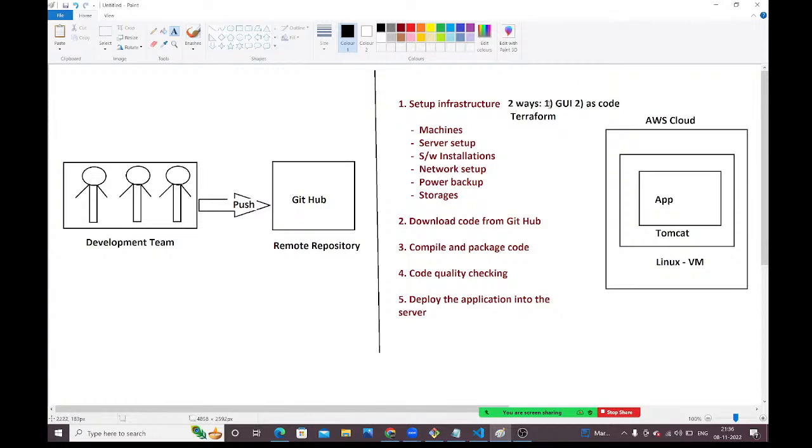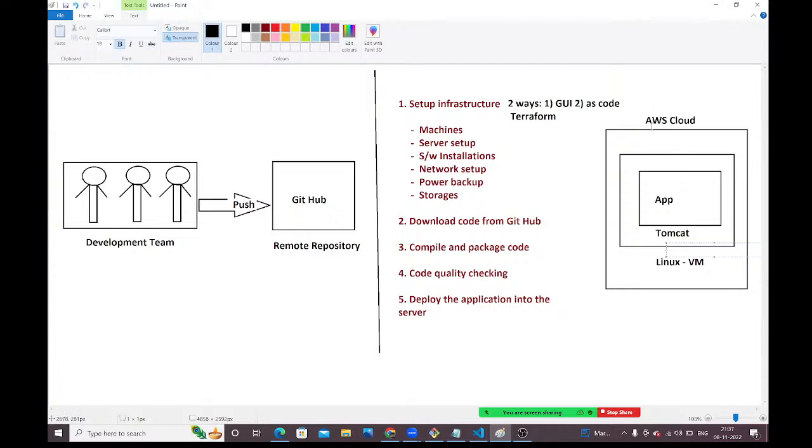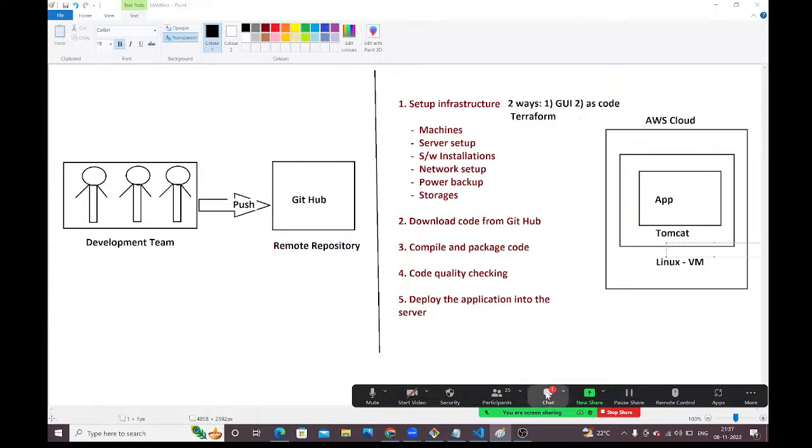But in the companies, they won't ask how to create the infrastructure by using GUI. Through GUI, how you will create the virtual machines, they won't ask. Through GUI, how to create the machines, they won't ask, guys. They will ask, write a Terraform code. Write a Terraform code to create the Linux virtual machine in AWS. They will ask the second approach, guys. In the interview, they will ask the second approach only, not the first approach. That's why we need to understand how to create the infrastructure by using code. For that, in our DevOps, we are going to learn Terraform.